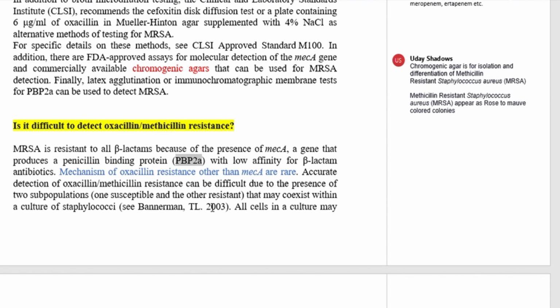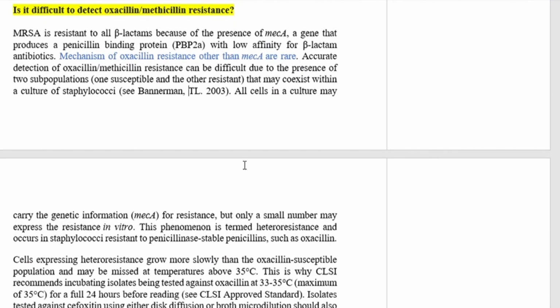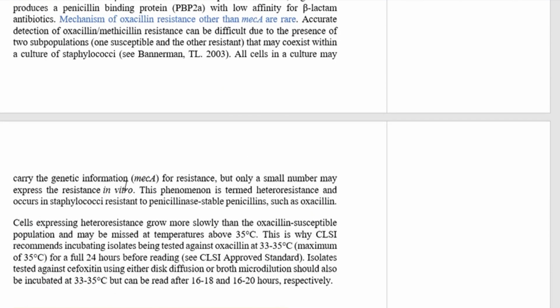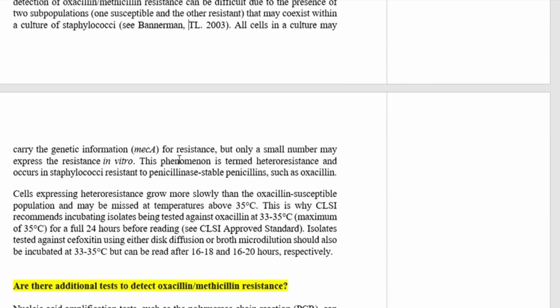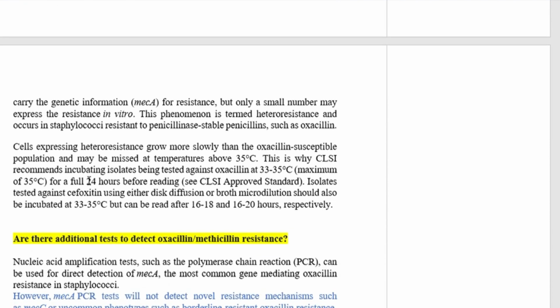And so accurate detection of oxacillin or methicillin resistance can be difficult due to presence of two subpopulations. One is susceptible to the beta-lactam antibiotics and the other is resistant to beta-lactam antibiotics. They may coexist within a culture of Staphylococcus. So all the cells in a culture may carry the genetic information for resistance, but only a small number may express the resistance in vitro. This phenomenon is termed heteroresistance and occurs in staphylococci resistant to penicillinase stable penicillins such as oxacillin.